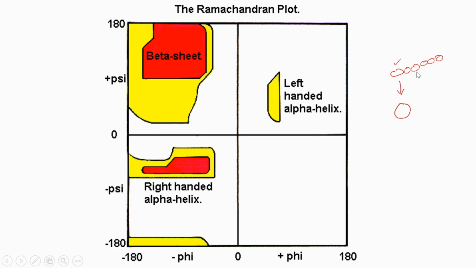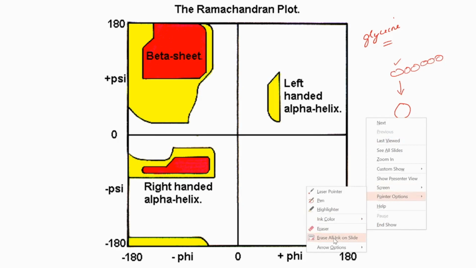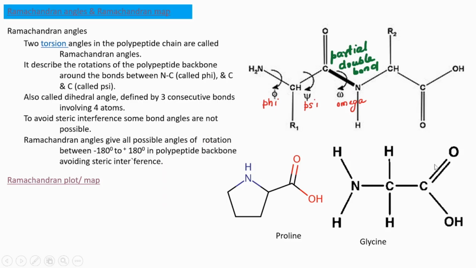Suppose this is the polypeptide, and we are taking the case of glycine. I will show its structure. Here, this is the structure of glycine. Here there is only one side chain, and there is no restriction for rotation. So that is why it is free to rotate. So it can have many bond angles without having much steric interference.